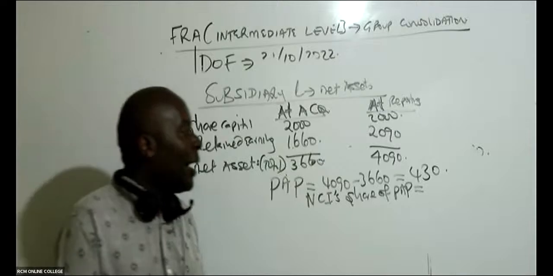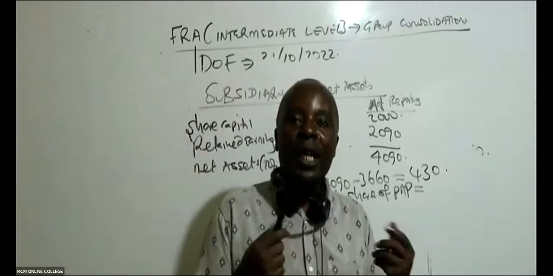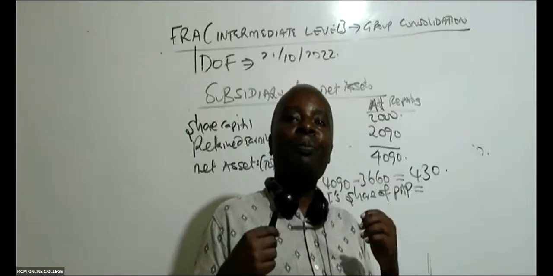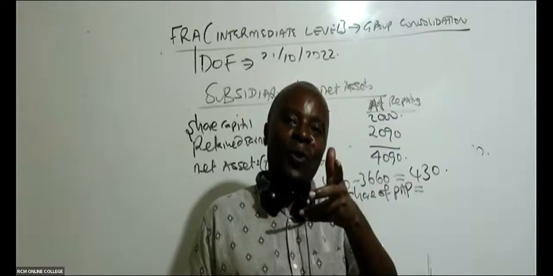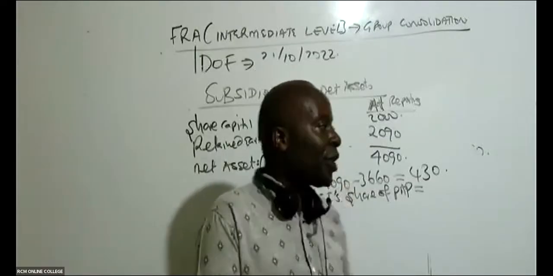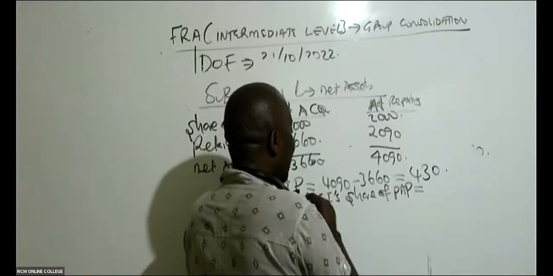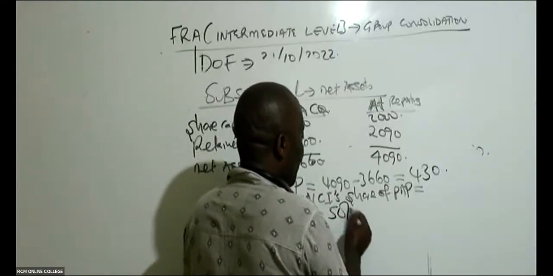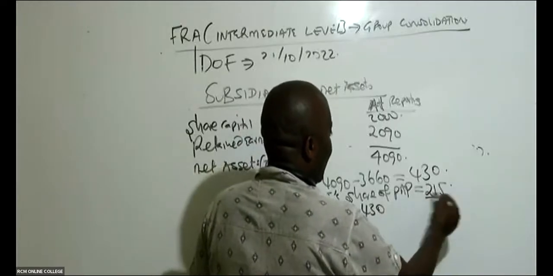I'm so happy because you guys have known that when it comes to shareholding, when it comes to dividends, it can't be based on the management 60% control. No, it is based on your shareholding. And we know that the parent has 50%, and the non-controlling interest also has 50%. So this times 430 will end up giving us 215.